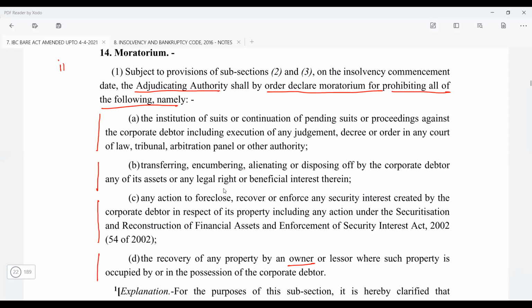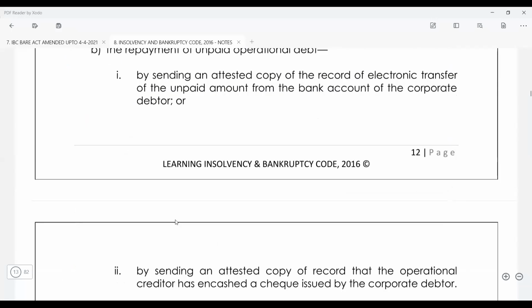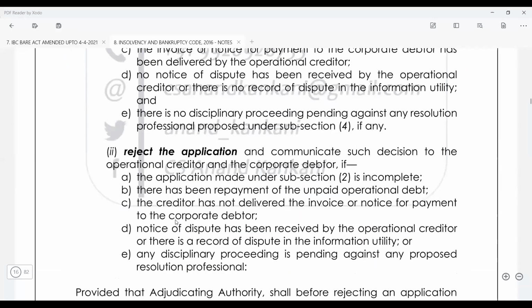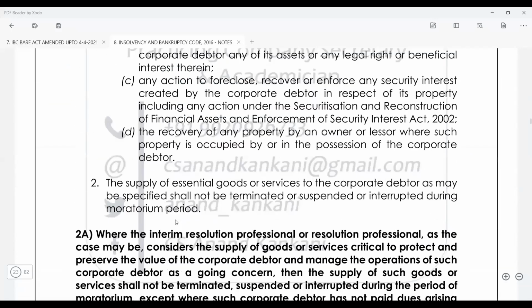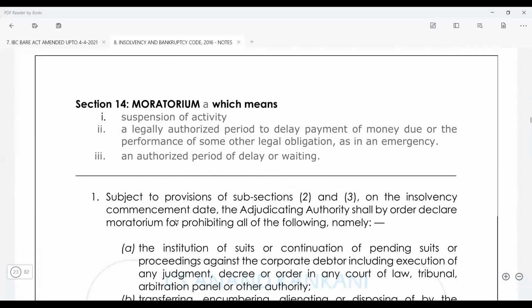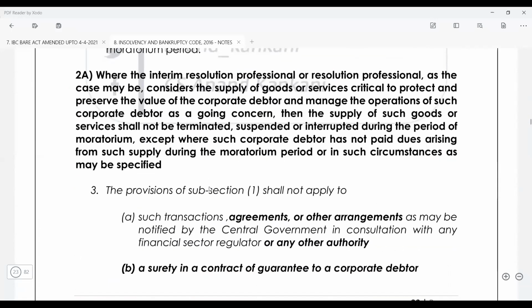Again, this is an important question: what is moratorium and what is the impact of moratorium. If you go to these slides in my ebook, you will get it. I have explained it here. Moratorium means suspension of an activity or a legally authorized period of delay. This definition I picked up from the legal dictionaries.